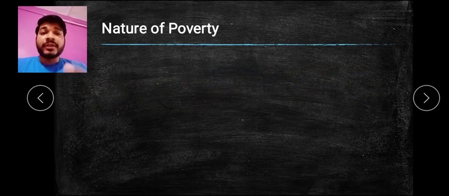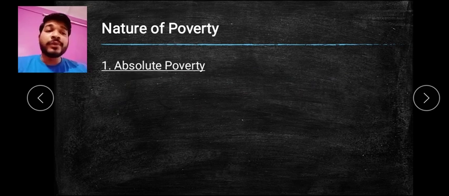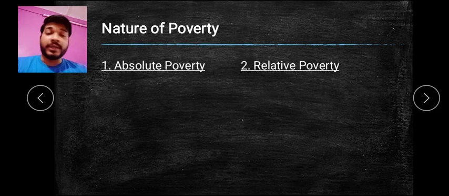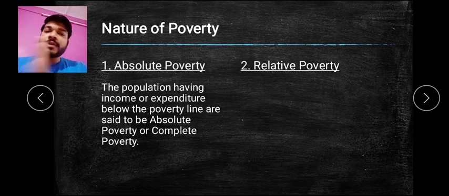Nature of poverty is also called types of poverty. There are two types. First is absolute poverty and second is relative poverty. What is absolute? Absolute means exact poverty. It refers to the population having income or expenditure below the poverty line, that is, the minimum consumption line or consumption expenditure which we have to calculate.